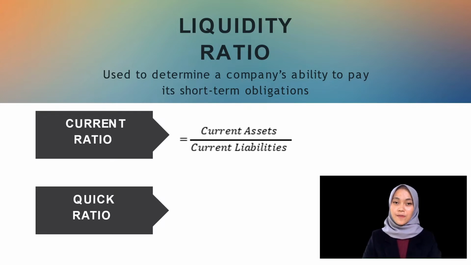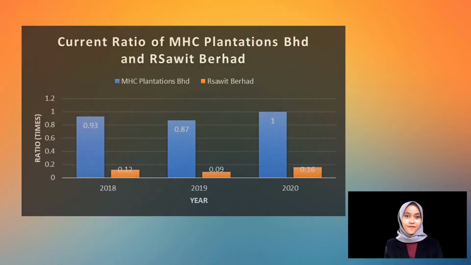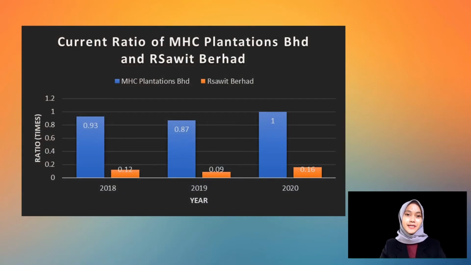Meanwhile, the quick ratio measures the ability of a company to pay its short-term obligation with the most liquid assets. It can be calculated by deducting the current assets with inventory and dividing it with the current liabilities. Graph 1 shows the current ratio for both companies for these 3 years.